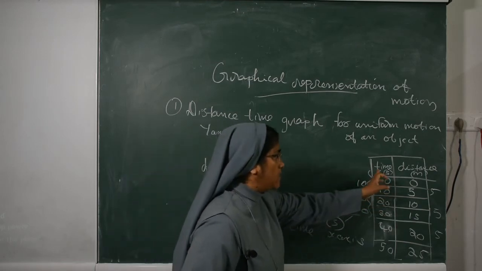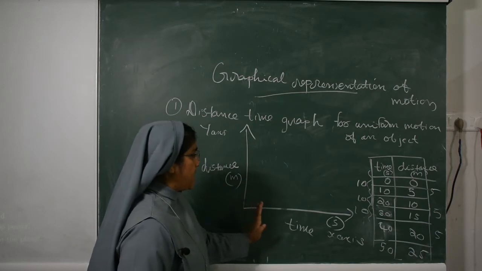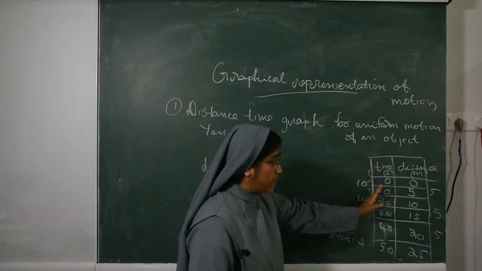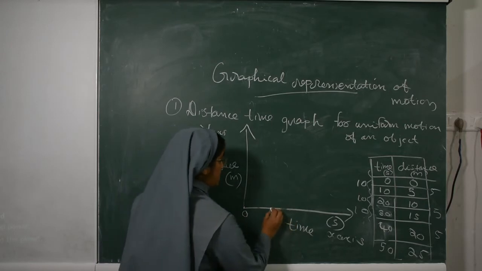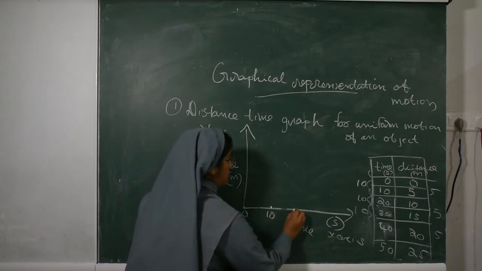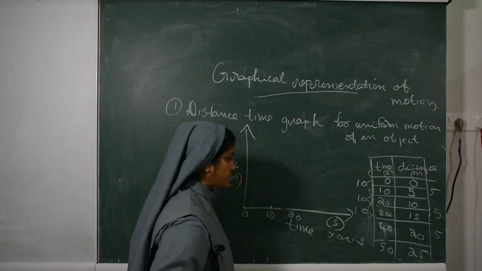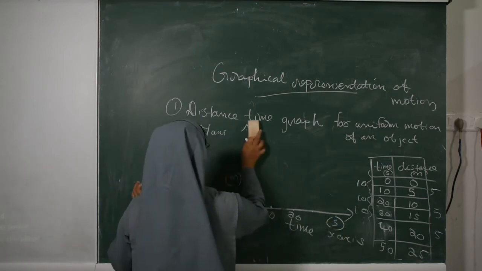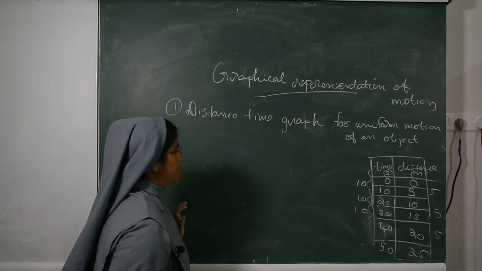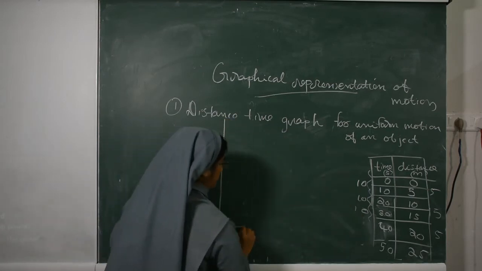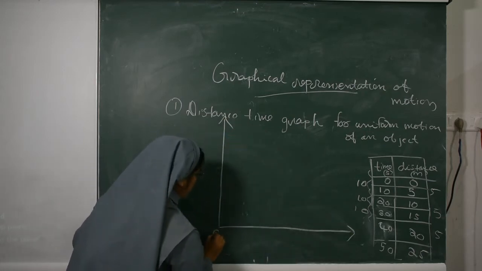Now we have the time and distance given. Along the x-axis, we write time. So 0, then 10, 20, 30.